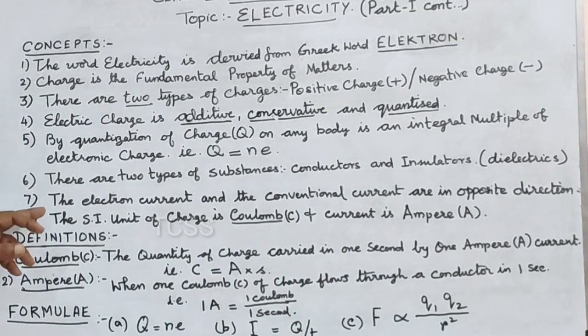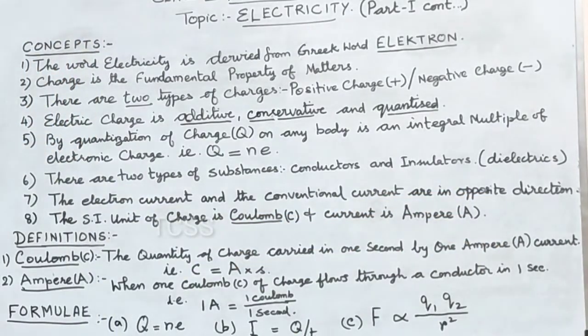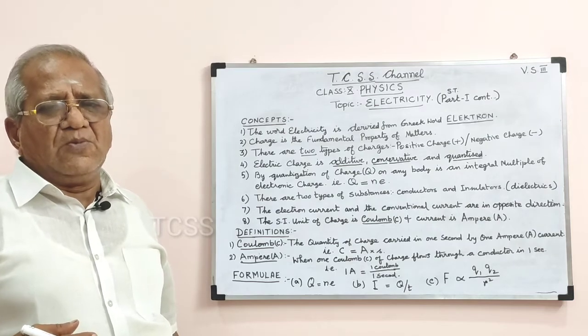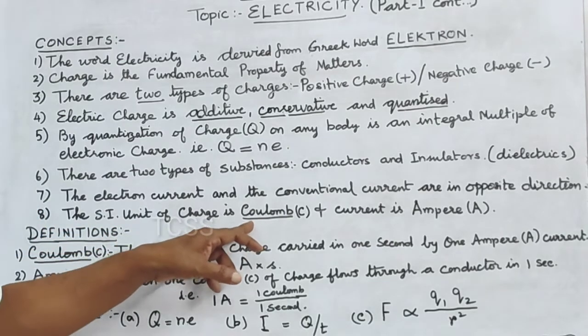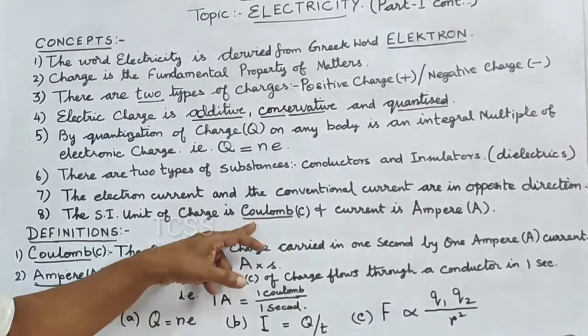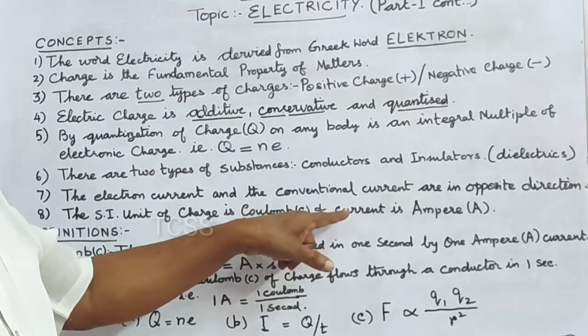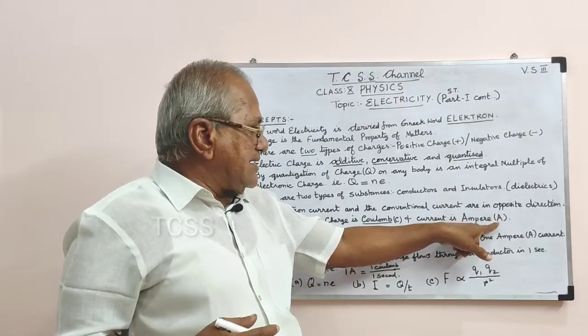The seventh concept, the electron current and the conventional current are in opposite directions. The electron current and conventional current are always in opposite directions. That is, positive or negative charge flows in the opposite direction. The eighth concept is the SI unit of charge is coulomb. That is represented by letter C, and the SI unit of current is ampere. That is represented by letter A.